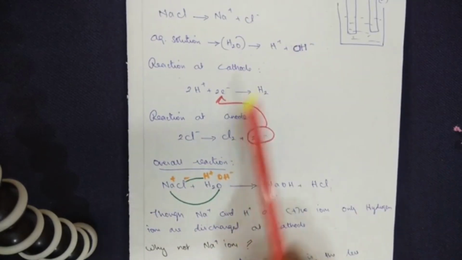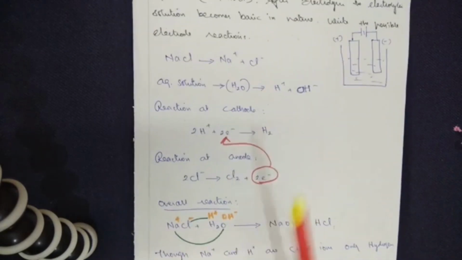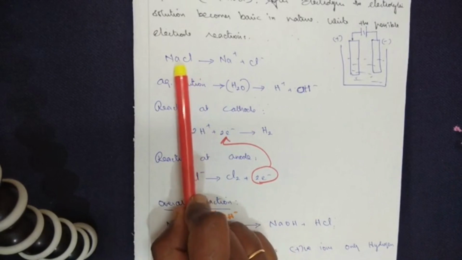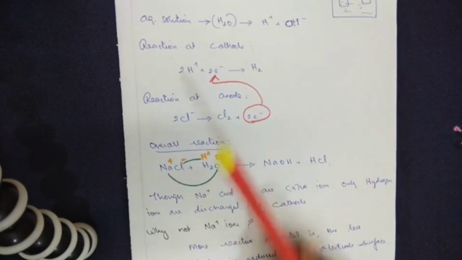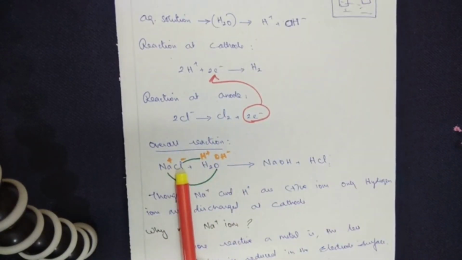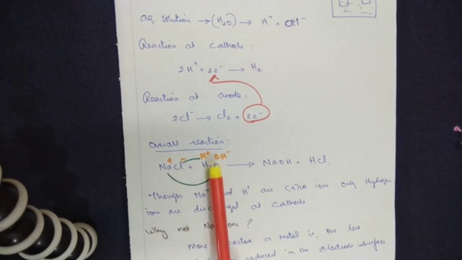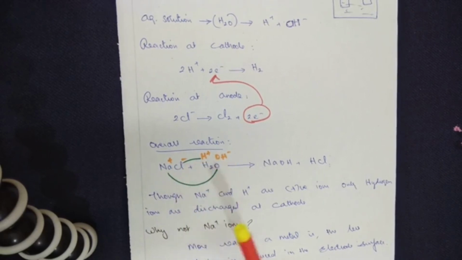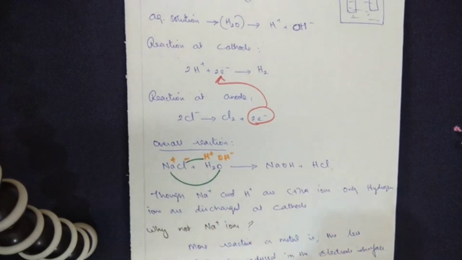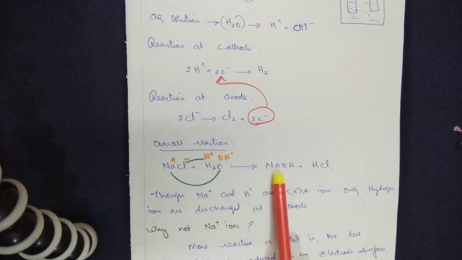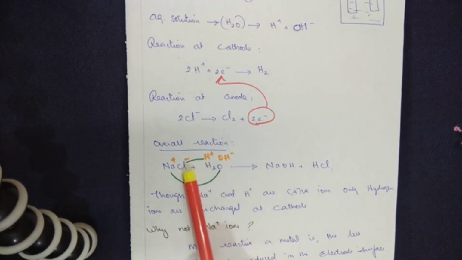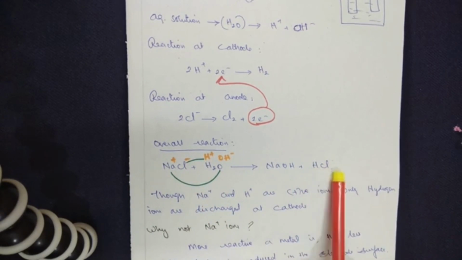Now the overall reaction. What actually takes place here is, you had taken sodium chloride in water, that's an aqueous solution. Sodium chloride is Na+ Cl-. Water you can write as H+ OH-. So together, for the salt formation, Na+ combines with OH- giving us sodium hydroxide. H+ combines with Cl- giving us HCl.